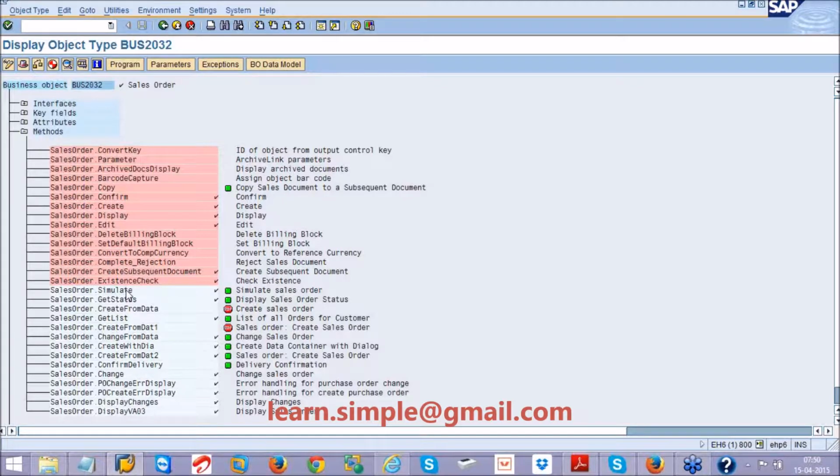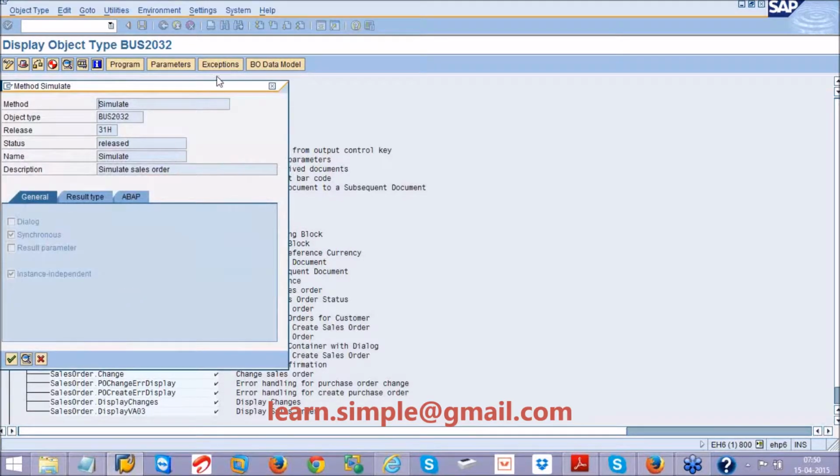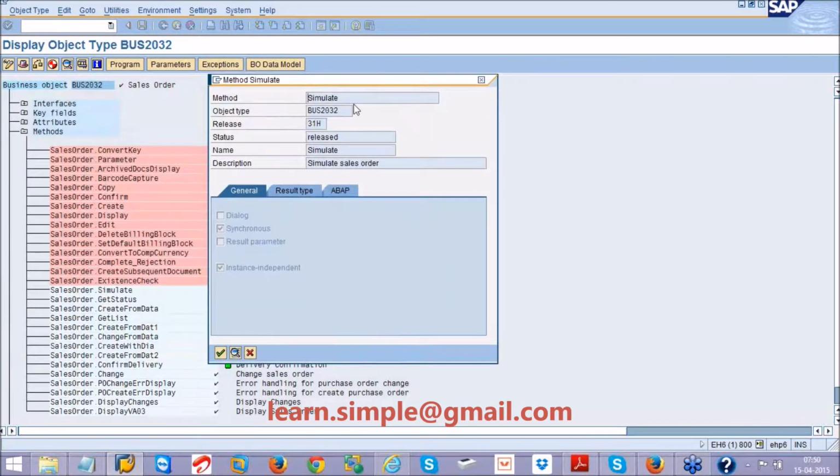So when I double click on this, I'm getting a screen. What is this method name? Sales order method name is simulate. I'll go to the ABAP tab here. What is there? The name is BAPI_SALESORDER_SIMULATE. So this is simulating a sales order.